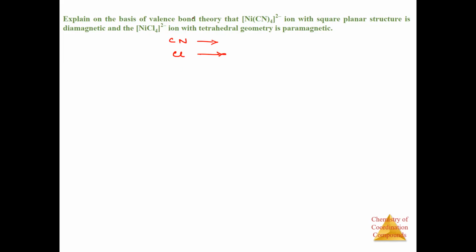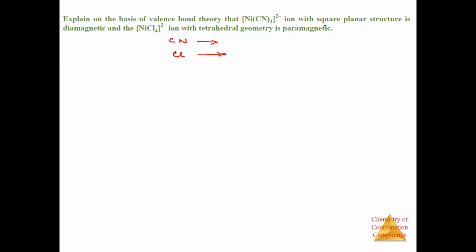Here also 2 negative, here also 2 negative, here also 4 Cl, here also Ni. The only thing that is different is the ligand. Here you have CN and here you have Cl, cyanide and chloride. This is how you approach the questions. Aapko na, don't look at everything, just look at the differences.